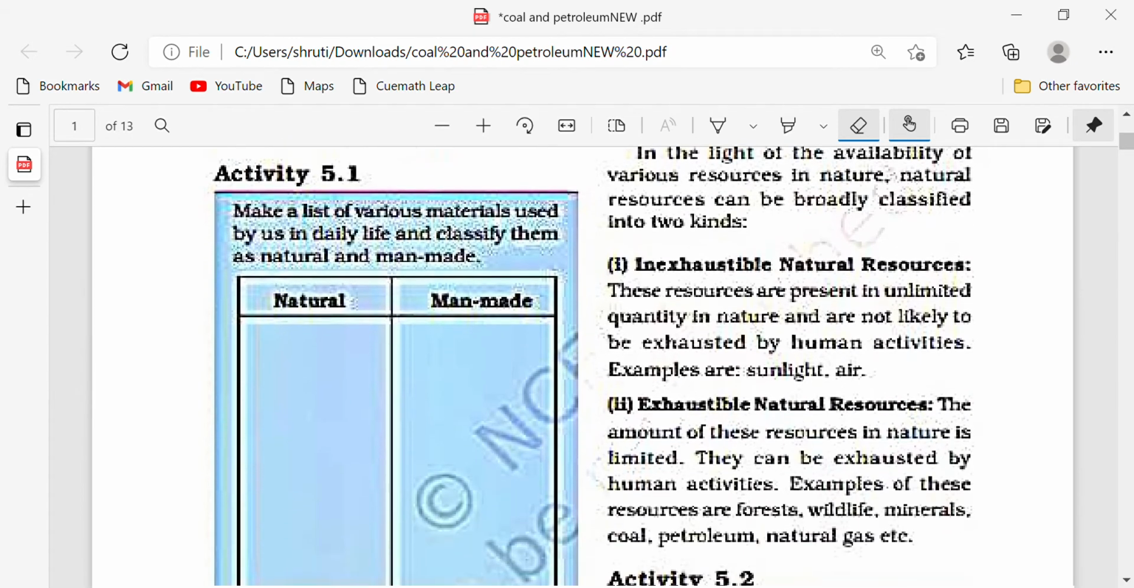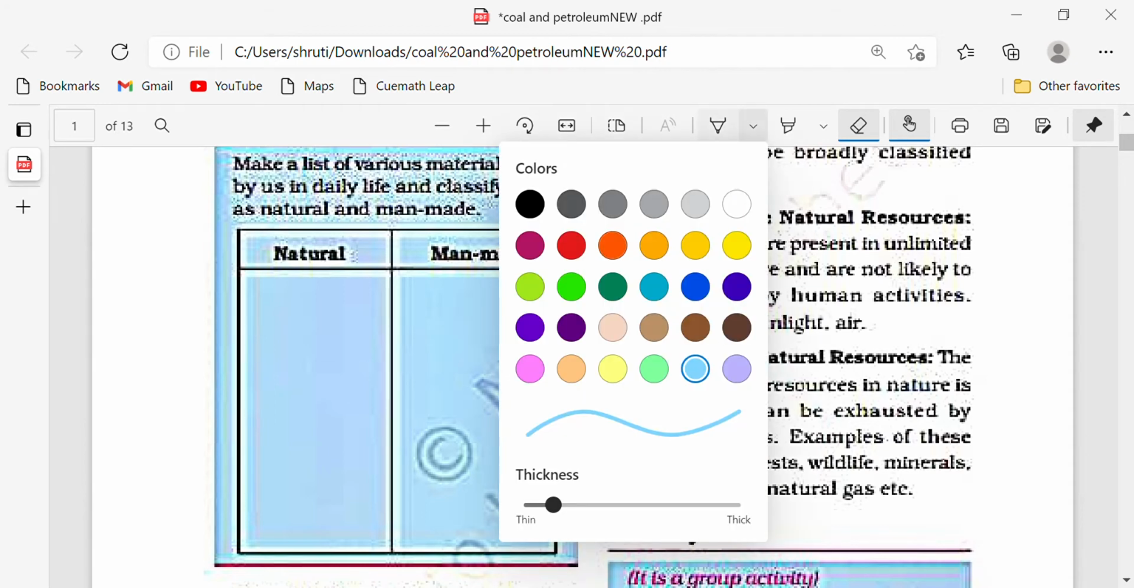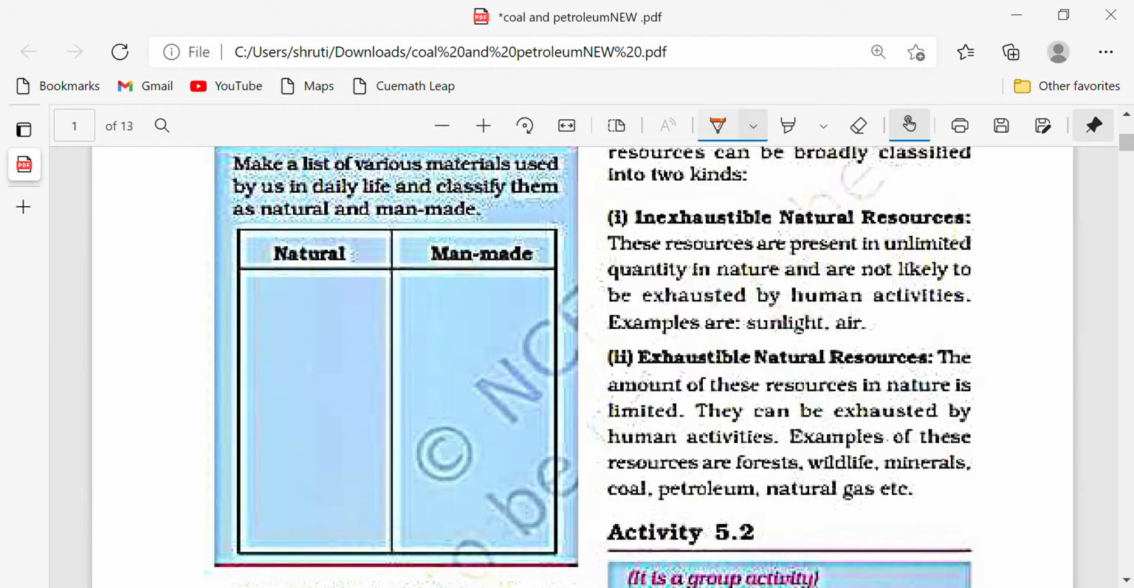Now see, this is a table that is given to you. You have to list some of the natural materials and some of the man-made materials. Natural materials are sunlight, air, water, and soil, which we get from nature. Man-made are buildings, monuments, parks, schools, and many other things that are made by man. So these are known as man-made materials. I hope this much is clear to you.